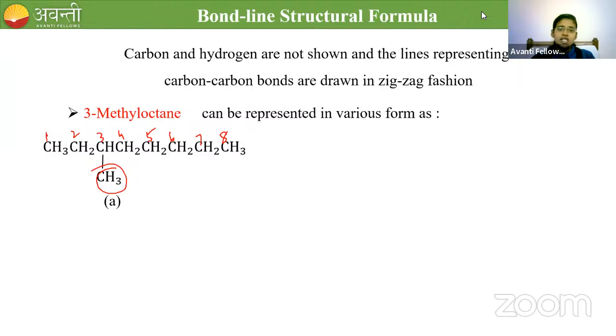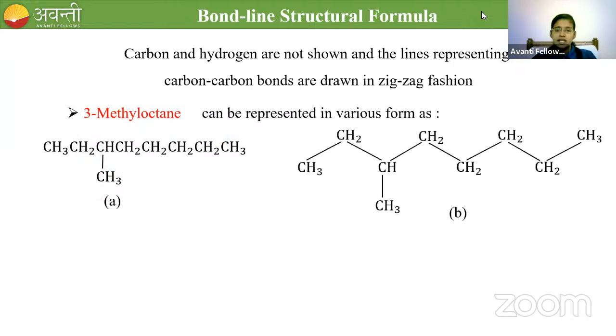Okay. So 3-methyl octane can be represented like this, or it can be represented like this also. What is the difference between these two structures? In the second structure, carbon-carbon bonds are shown, but in the first structure, everything is omitted. Okay. And also it can be represented in the third form like this. So what is the difference between A, B, and C?